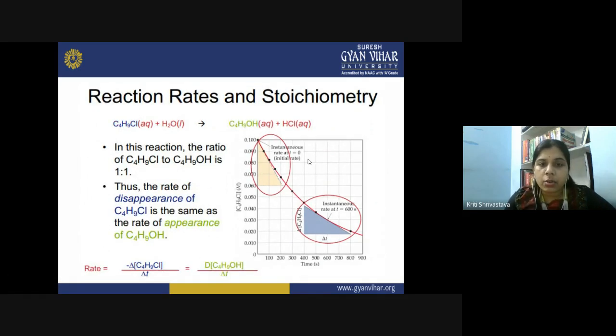Now, if you see the stoichiometry, in this reaction the ratio of butyl chloride to butyl alcohol is 1:1. Therefore, you can say that the rate of the disappearance of butyl chloride is similar to the rate of the appearance of butyl alcohol. So when you write down the rate expression, you can write it like this. The rate of the disappearance